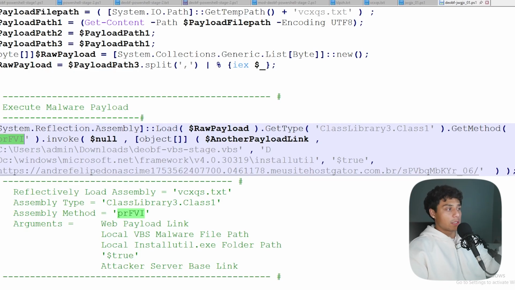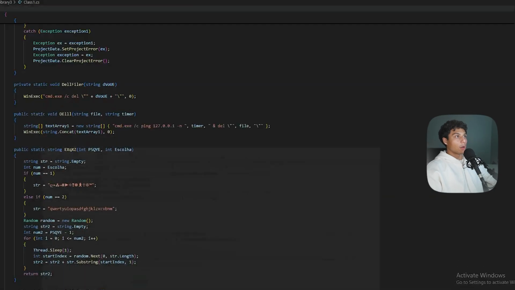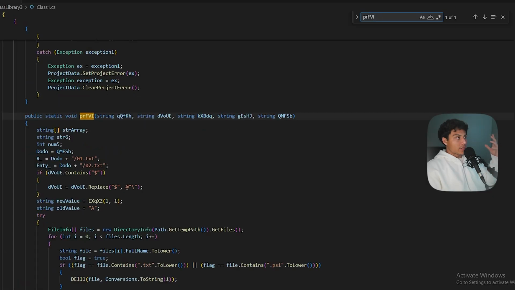And from here, we can gain a lot of really interesting information. We can see their actual source code, like the actual source code of the malware they wrote that was so heavily obfuscated and so heavily protected with anti-analysis and anti-debug. What I'm going to first do is let's trace and track down PRFVI, the function or the method that they were trying to invoke. So here's their entry point, PRFVI.